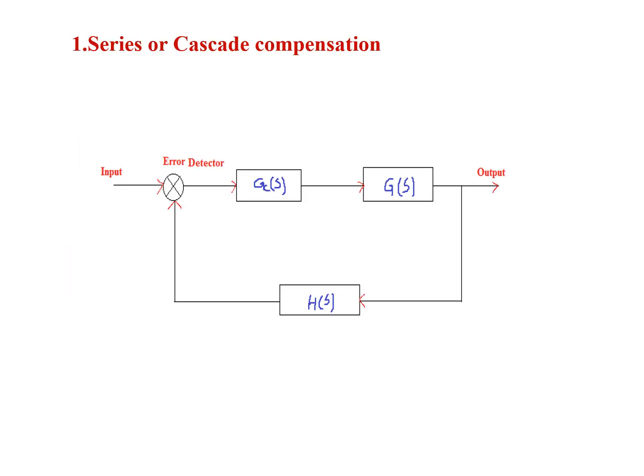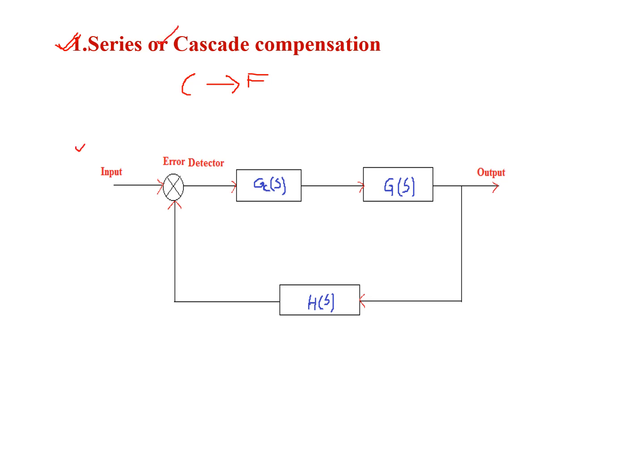Coming to the first type of compensation, series or cascade compensation. The compensation in which the compensator is connected in the forward path is called series or cascade compensation.